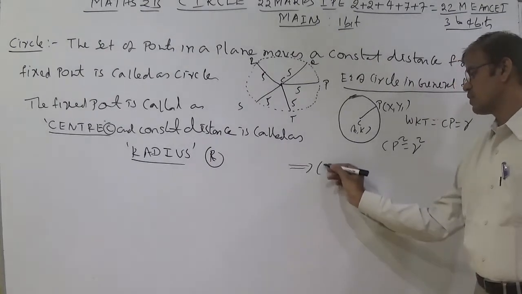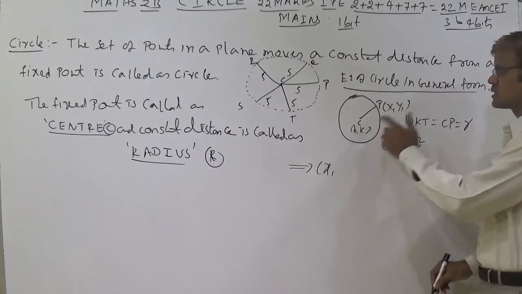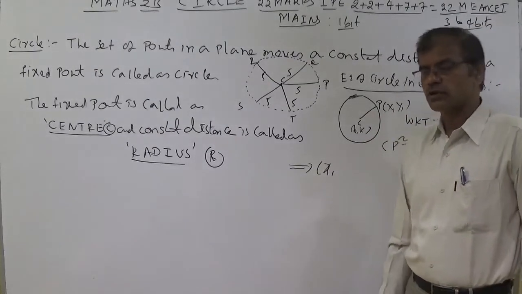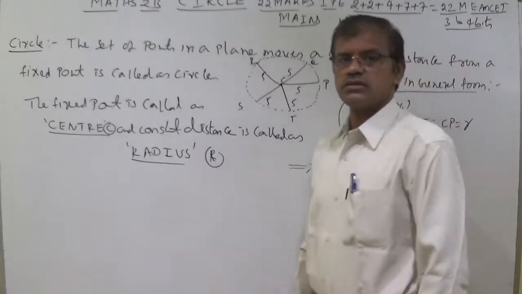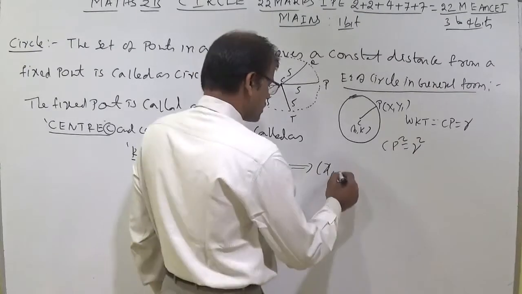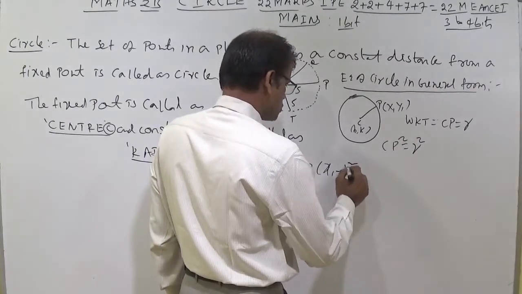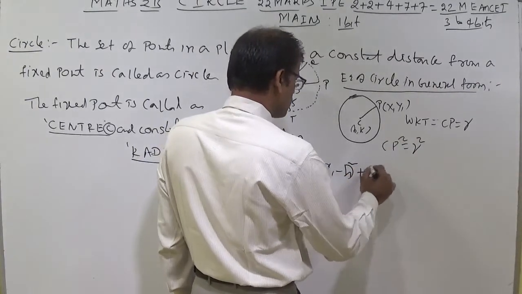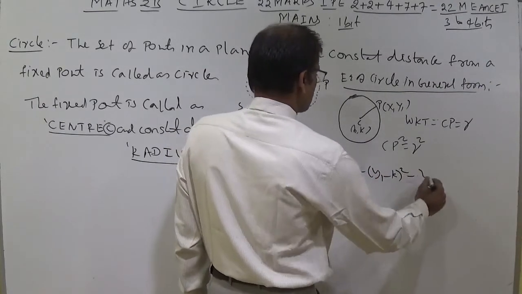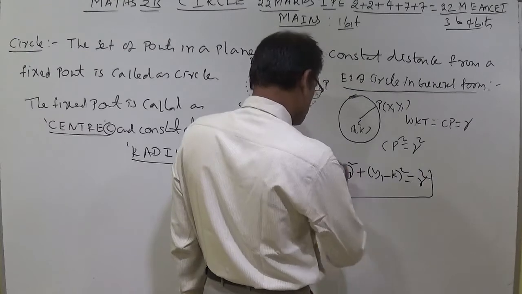You know the distance between 2 points is the root of (x2 minus x1) whole squared plus (y2 minus y1) whole squared. So CP squared is (x1 minus h) whole squared plus (y1 minus k) whole squared, equal to R squared.